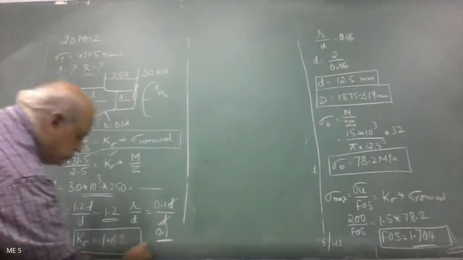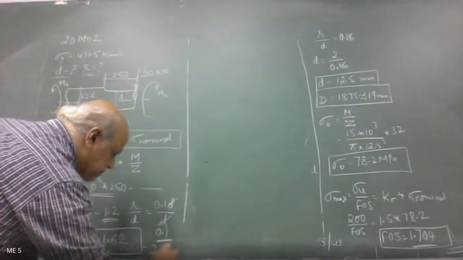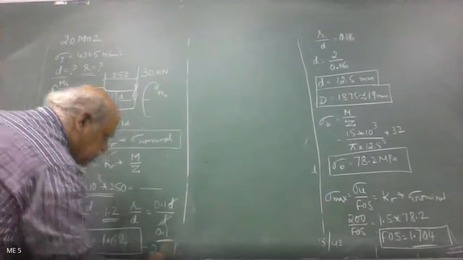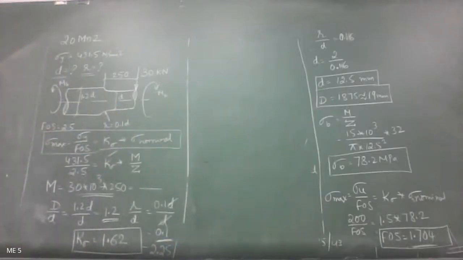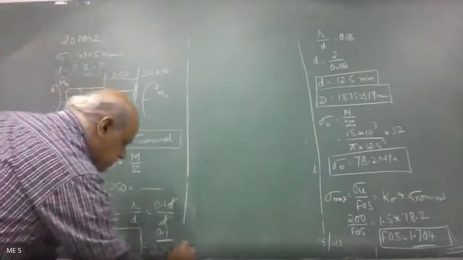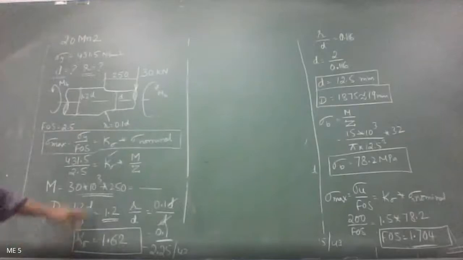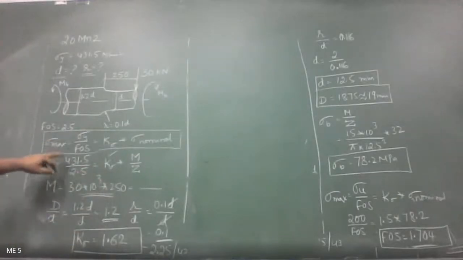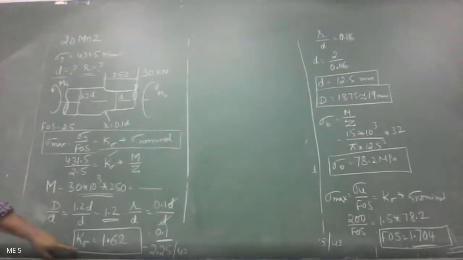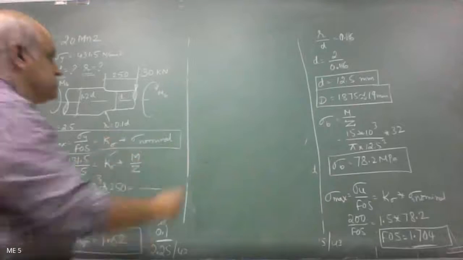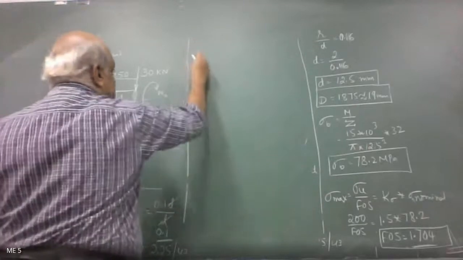Refer to figure 2.25. What is the page number? Page number 43. So I found K sigma. The maximum stress is given by yield stress divided by factor of safety, that I know. Then substitute in the equation, where section modulus is pi d cube by 32.